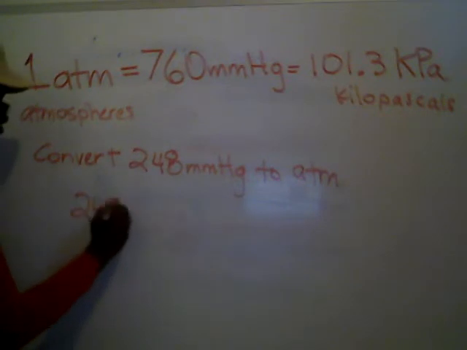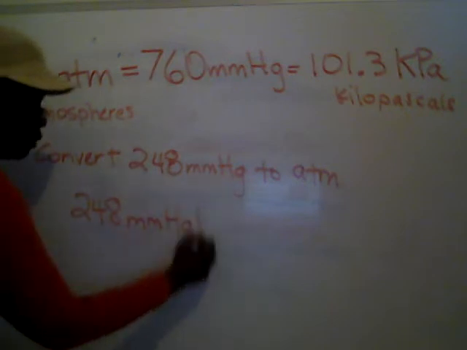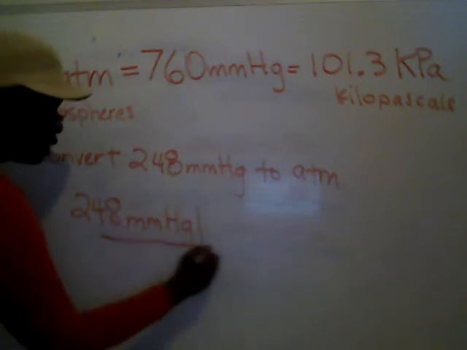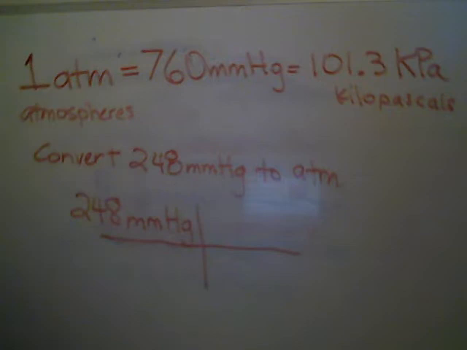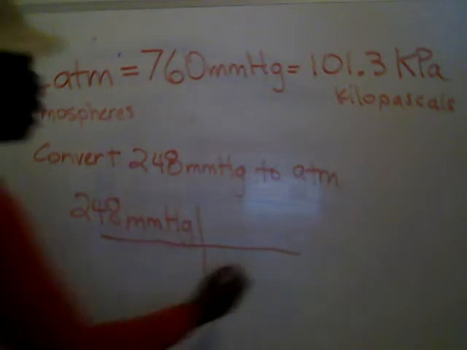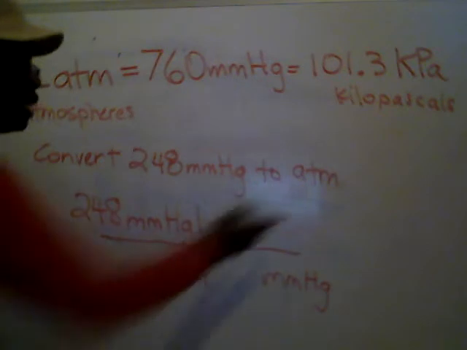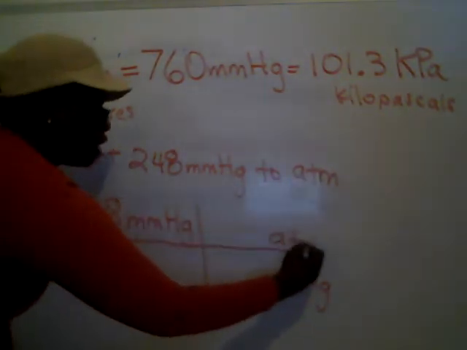So 248. They call this dimensional analysis, but this is very similar to when you learned about moles and grams and those types of conversions. We'll start with what we're given. If this is millimeters of mercury on the top, we'll put millimeters of mercury down here so those would cancel out. And we want to get into atmospheres, so we'll put ATMs on the top here.